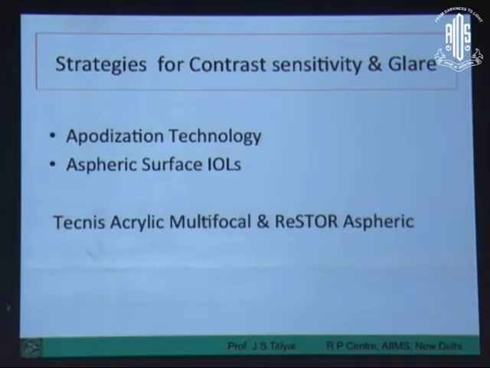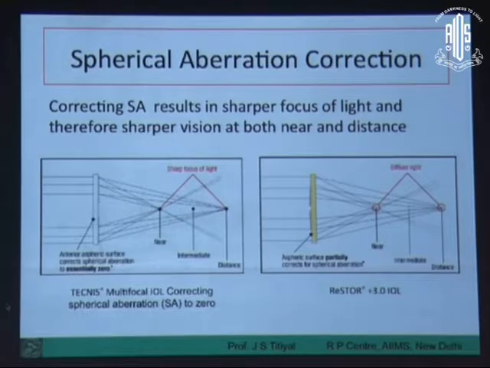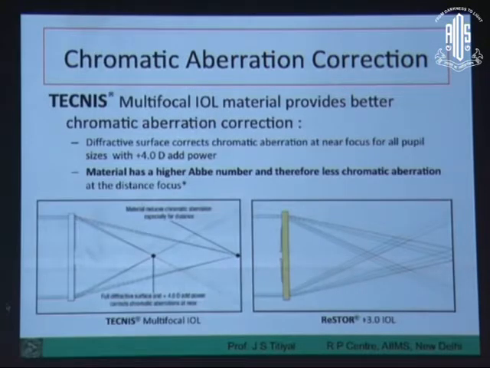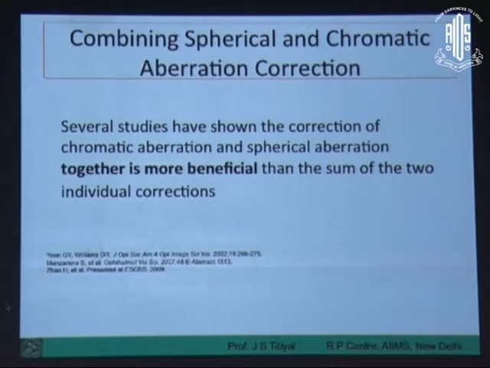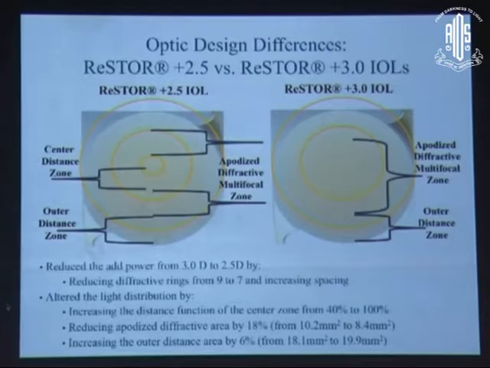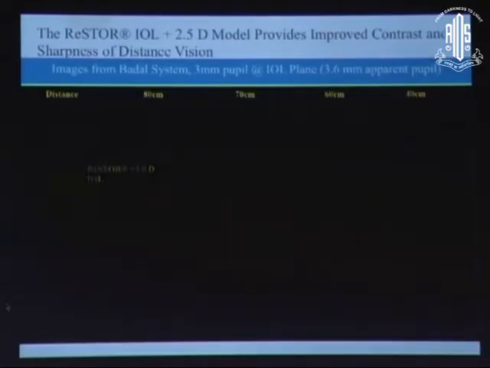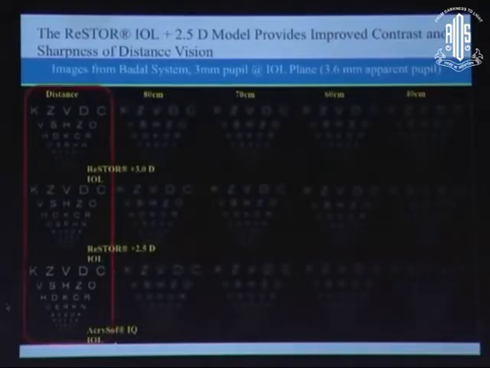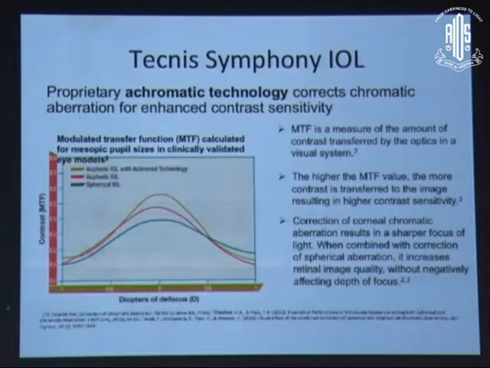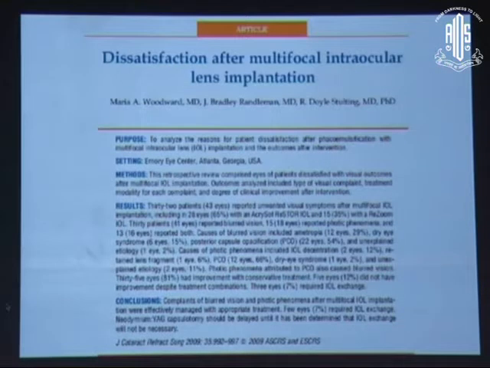There are various techniques to decrease the aberration profile, like decreasing spherical aberration by lenses. The first lens which came with an aspheric design was Tecnis. Now they talk about chromatic aberration profile change. Decreasing the multiple ring segments in the diffractive zone can also improve the contrast in these patients. The new Tecnis Symphony lens came with the same idea of decreasing the aberration profile.